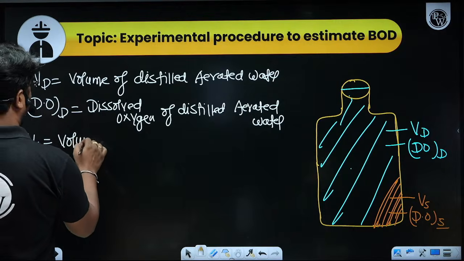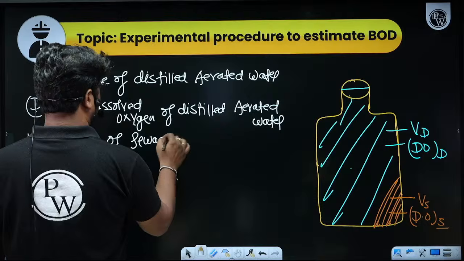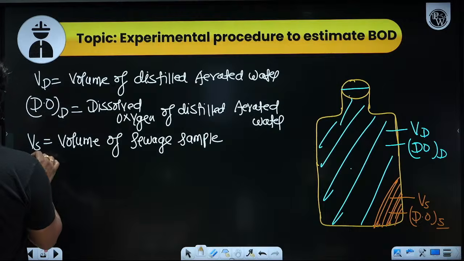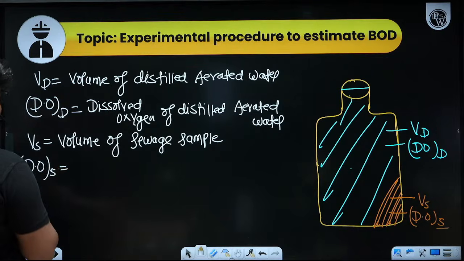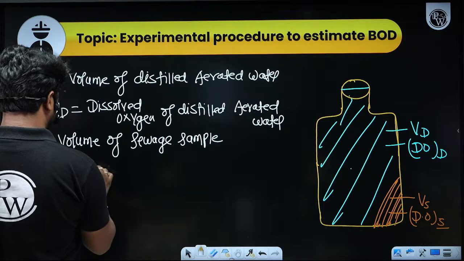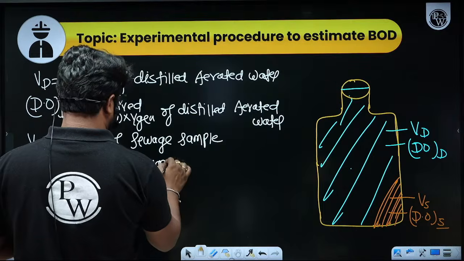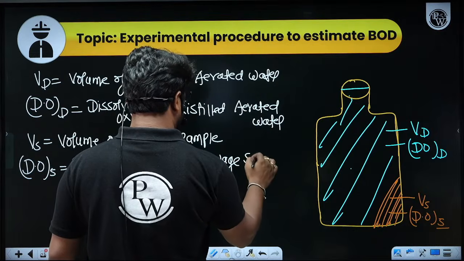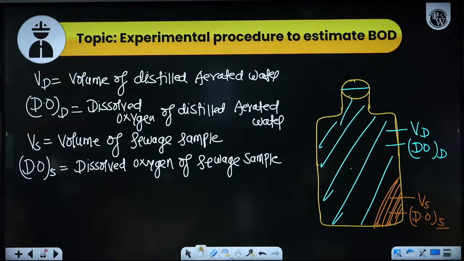Vs is the volume of sewage sample. And DOS is nothing but the dissolved oxygen of sewage sample.